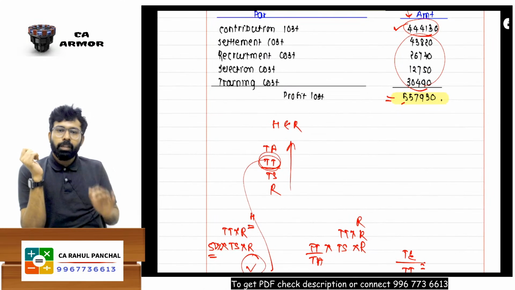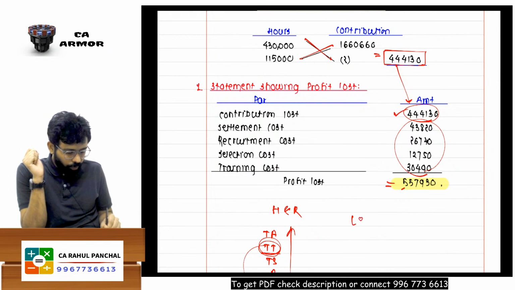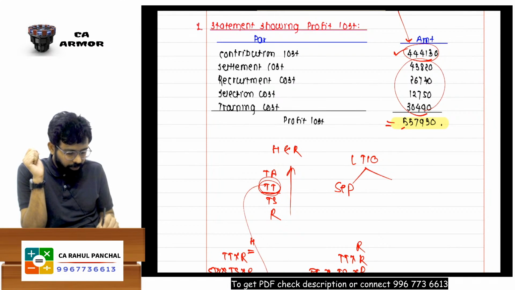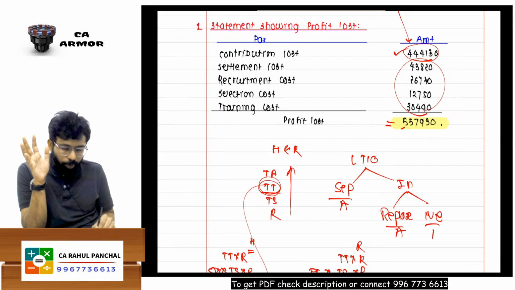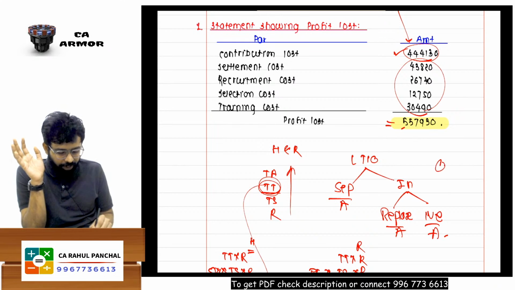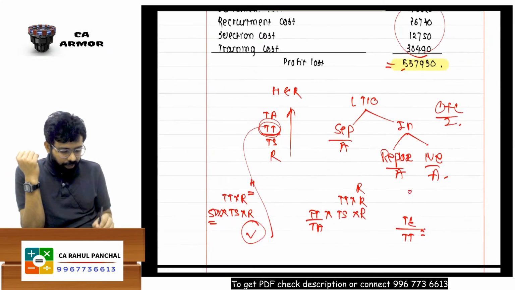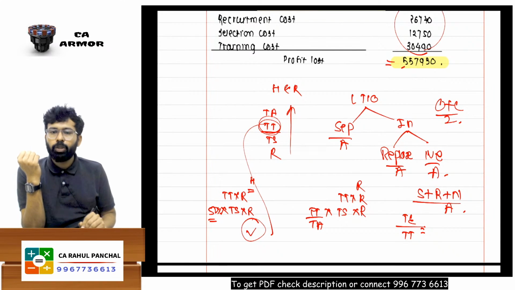Okay, so this is something that we have understood. Then we have understood labor turnover. Turnover means someone is leaving the organization, which is the separation method. Someone is coming in, in two parts: someone coming in place of someone who left, that is replacement, or new joining. Upon average into 100. How do we get average, sir? Opening plus closing divided by 2. And flux method is separated plus replaced plus new joining upon average into 100.